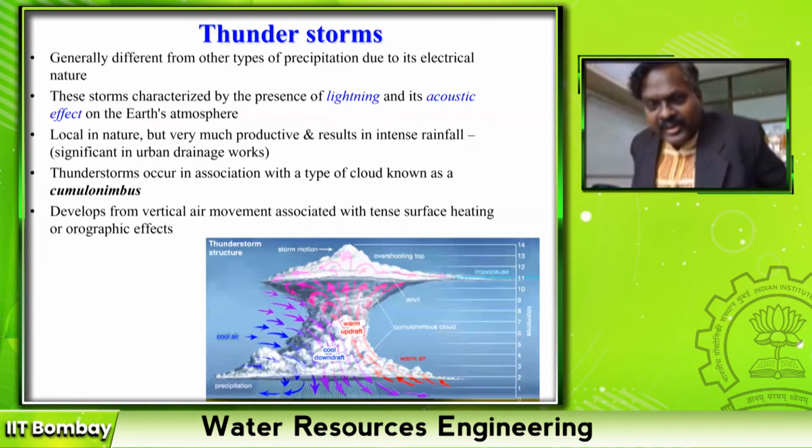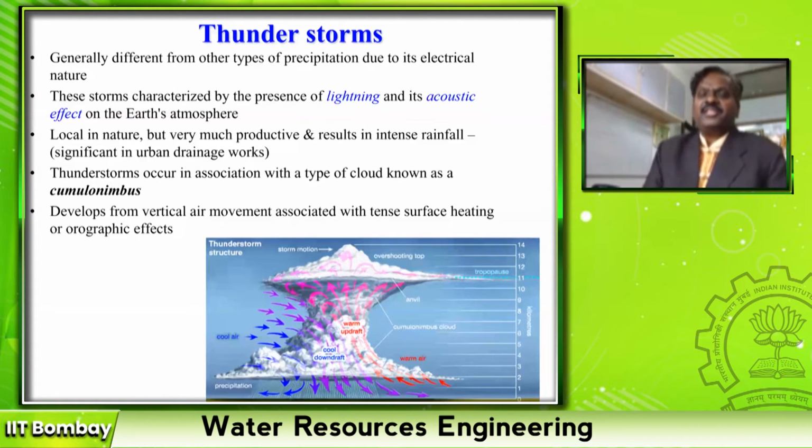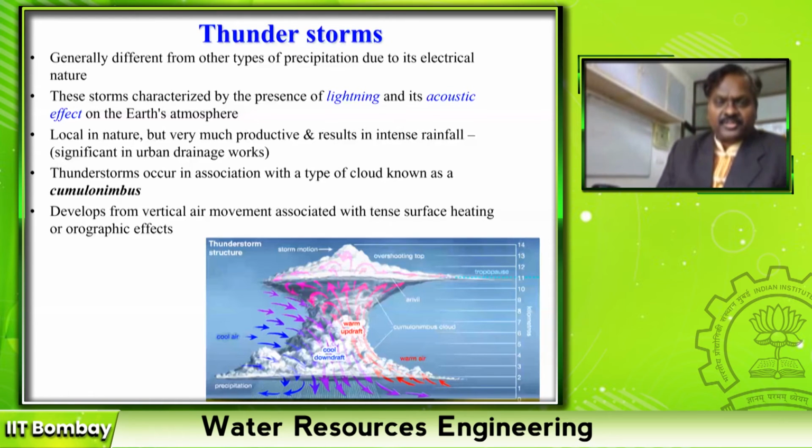Whatever we have seen so far, they are all gradual exchange of heat between one cloud and another. There is no thunderstorm either in convective precipitation or orographic, or convective is nothing but your frontal precipitation, right? Whereas thunderstorms happen in dry areas where the moisture content suddenly increases, especially in summer, we get suddenly thunderstorms. What is that? Thunderstorms are a local phenomenon.